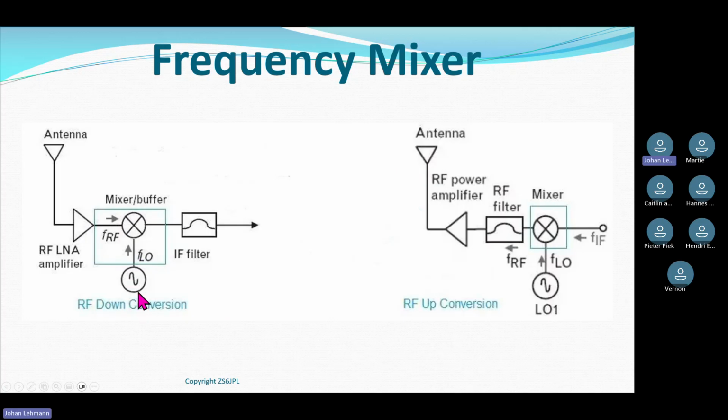Why we're using multipliers: if I want to listen to a radio station at 100 megahertz and I want this output to be 1 megahertz, I need something here that can operate at 99 megahertz. Having a crystal oscillator running at 99 megahertz is not that easy.